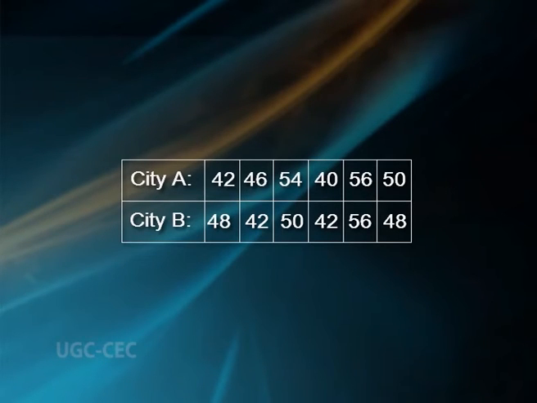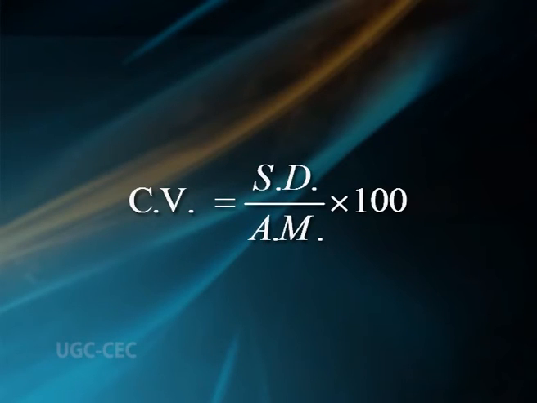Problem. Prices of a commodity in rupees for 6 months in two cities are as follows. City A: 42, 46, 54, 40, 56, 50. City B: 48, 42, 50, 42, 56 and 48. Which city is having more variability in commodity price? Solution. To compare the variability of the prices of the commodity for these two cities in 6-month duration, the coefficient of variation of the values of two cities is to be calculated. CV equal to SD by AM into 100.